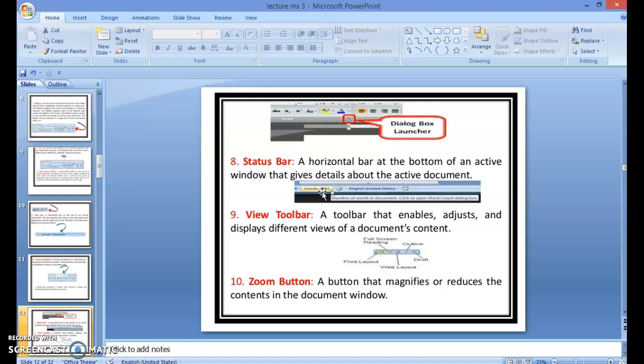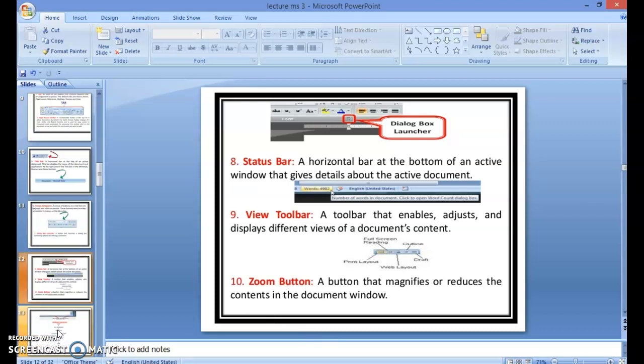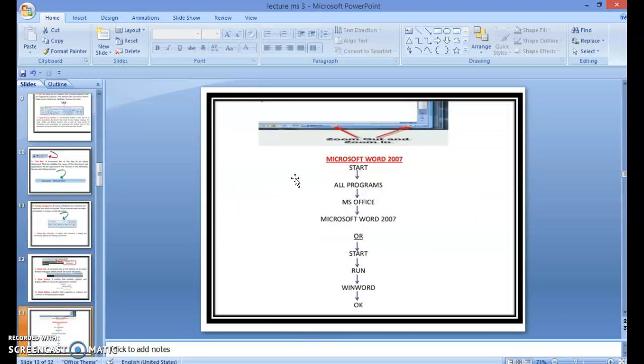This is your status bar, a horizontal bar at the bottom of an active window that gives details about the active document. Then view toolbar, a toolbar that enables you to adjust and display different views of a document's content: full screen reading, outline, print layout, web layout, draft. Then the zoom button, a button that magnifies or reduces the contents in the document window. Then this is your zoom out and in.